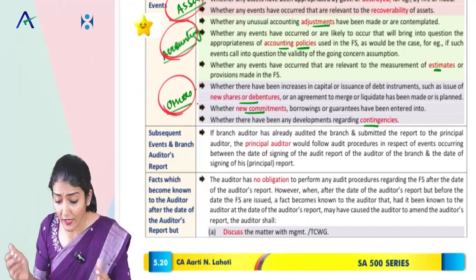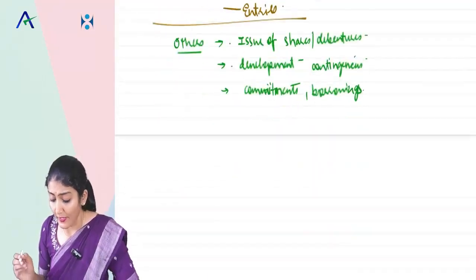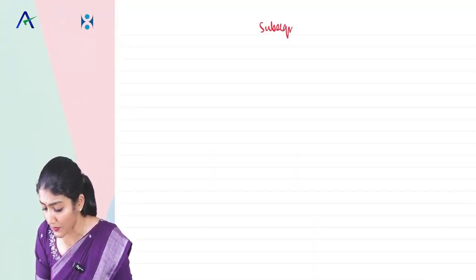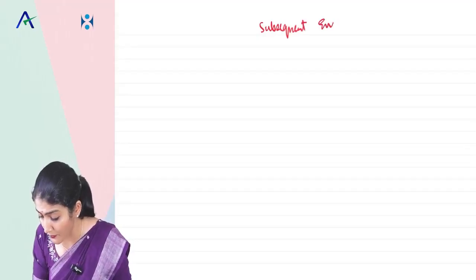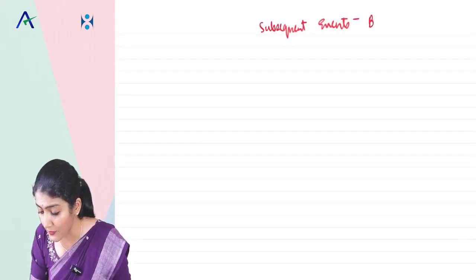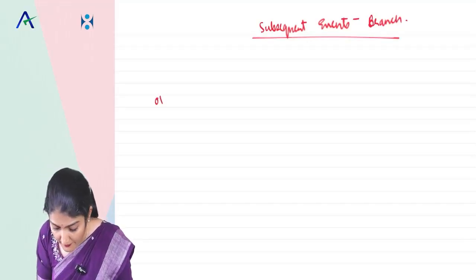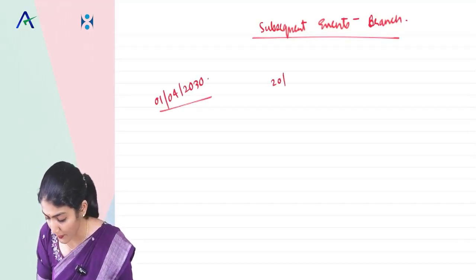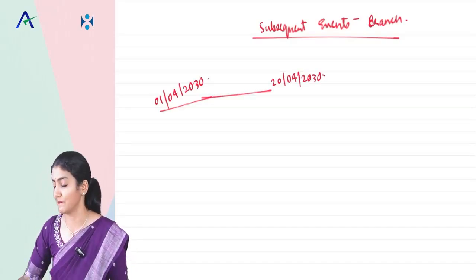Okay, right. Then after that, one small point over there: the branch auditor issues his report to the principal auditor, the company auditor. So now, subsequent events related to the branch. Say the branch auditor is giving his report to the company auditor on 20th of April.